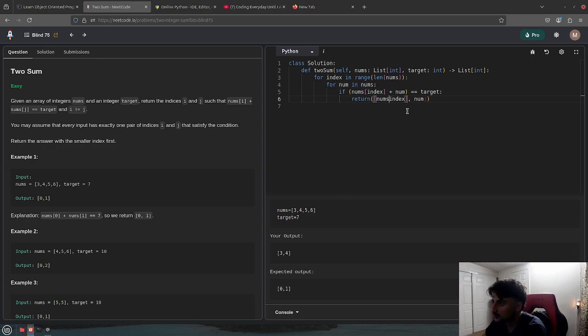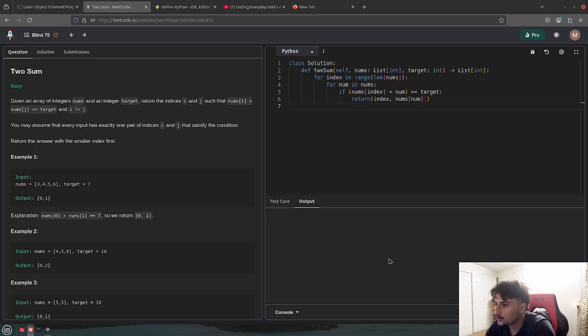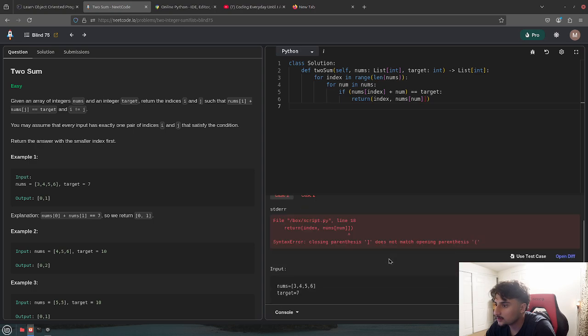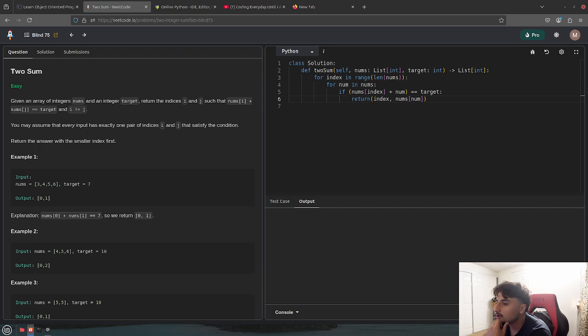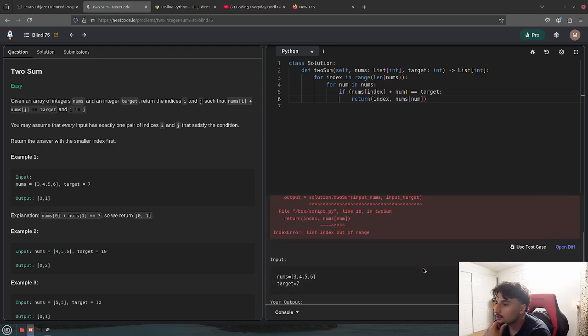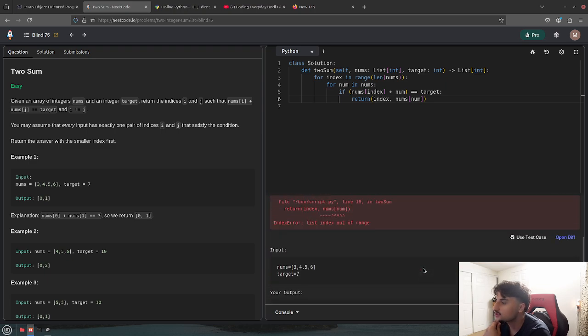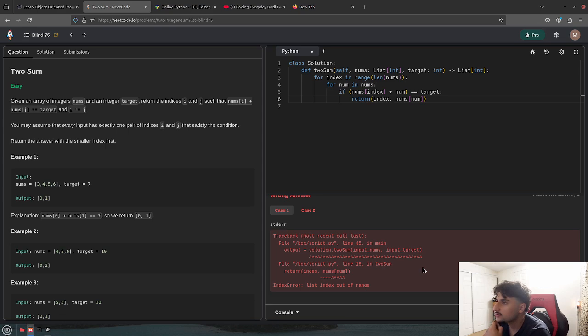So I can just return the index here. So I think we just do the opposite, no? I might be wrong. Nums. Num. Holy shit, what is wrong here? Oh, there's an extra one right here. List index out of range. Num. Oh.